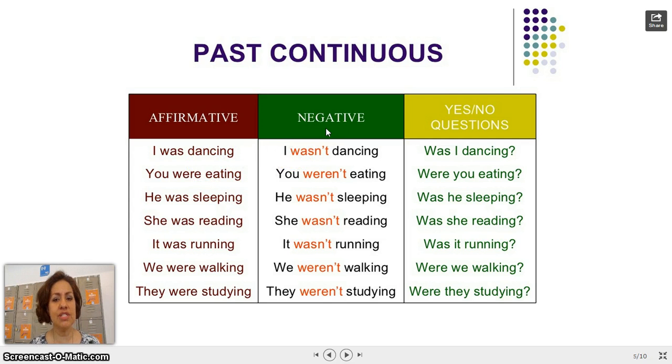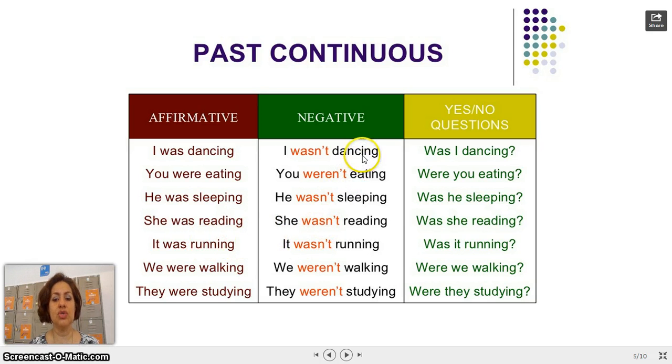For negative sentences, to deny that something happened or something was happening in the past, we are going to use wasn't or weren't. Let's see some examples. I was dancing, I wasn't dancing. You were eating, you weren't eating. He was sleeping, he wasn't sleeping. She was reading, she wasn't reading.